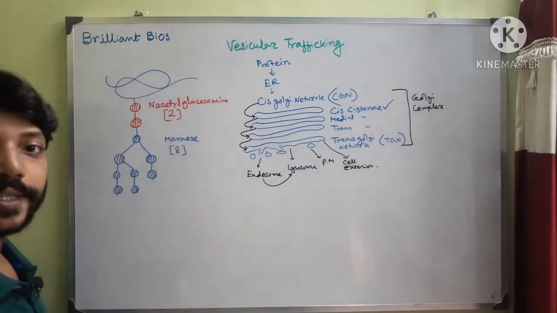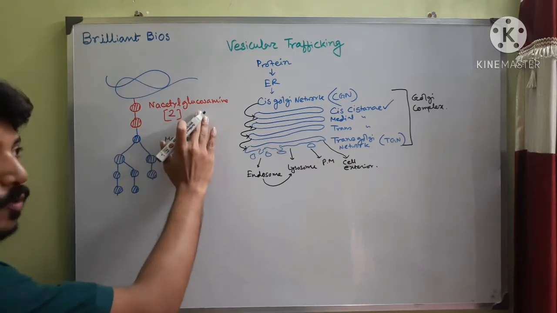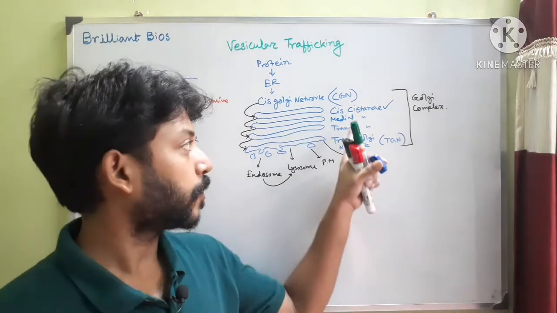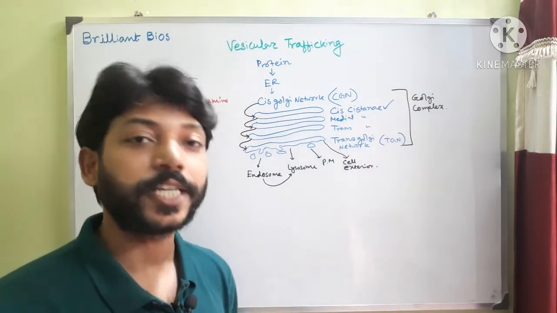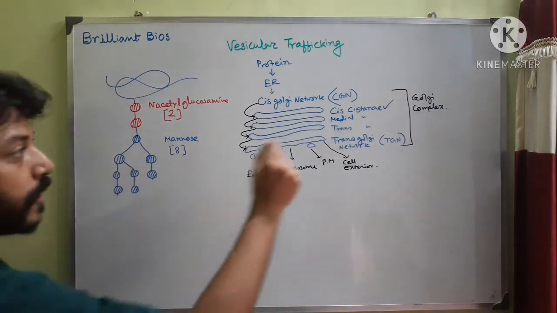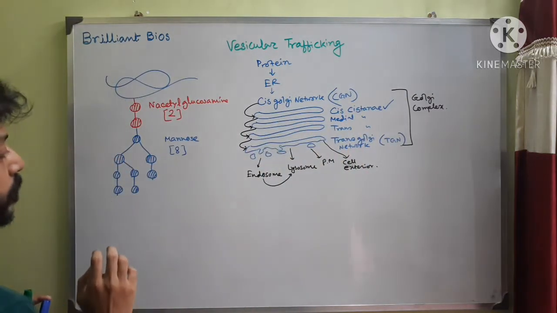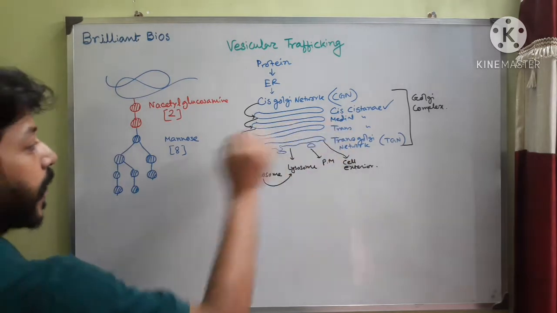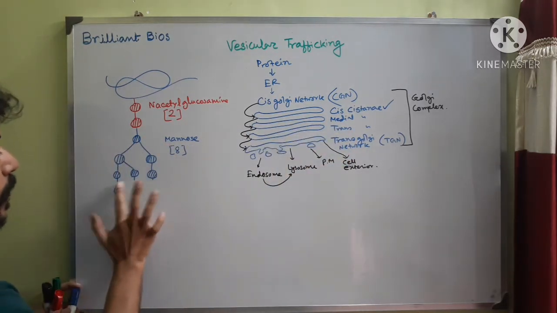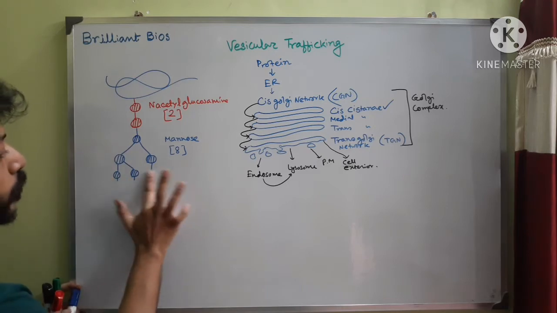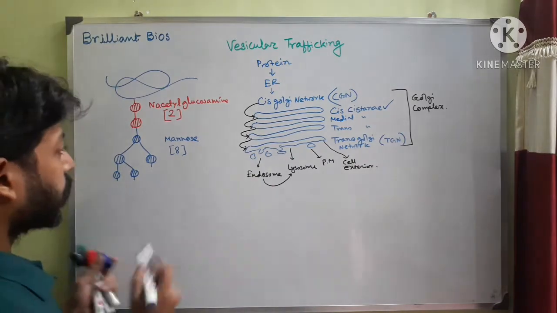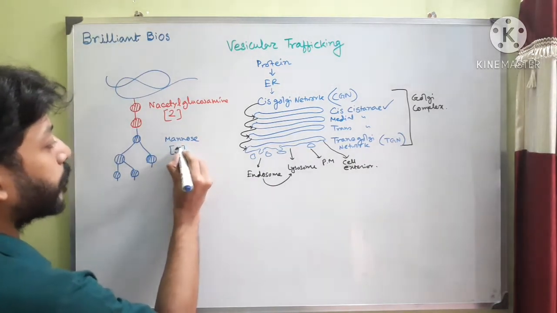So in the cis-cisternae the protein has 2 N-acetyl glucosamine, 8 mannose, but to travel to the medial another ticket is required, that means modification is important. What happens in the cis-cisternae is the 8 mannose are changed into 5, that means 3 mannose are removed, so the number changed into 5.